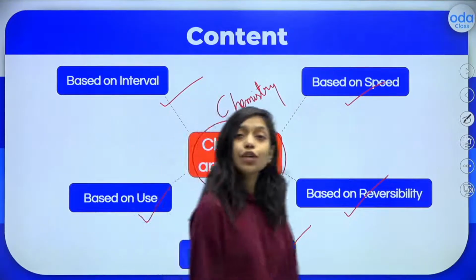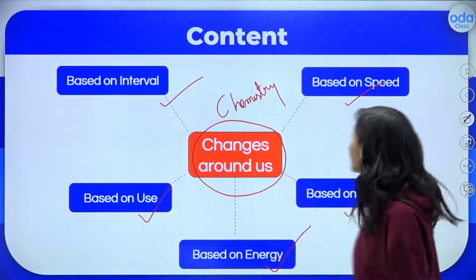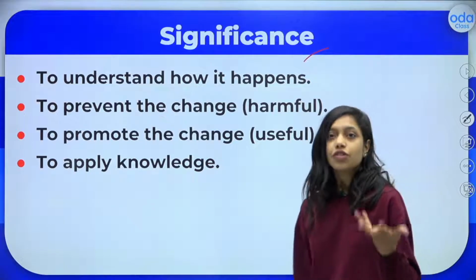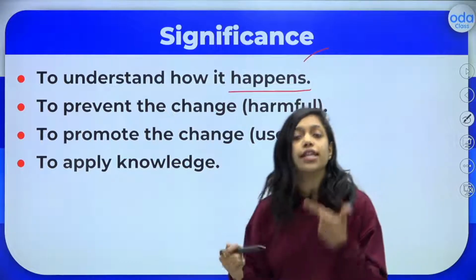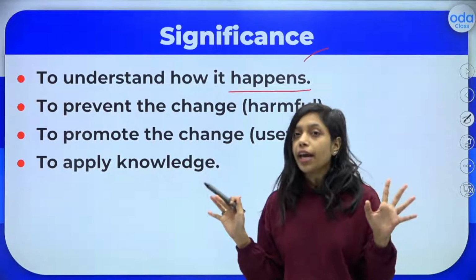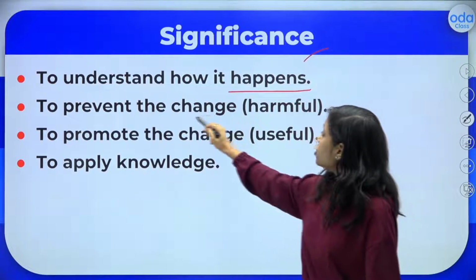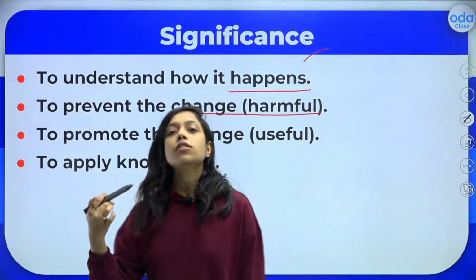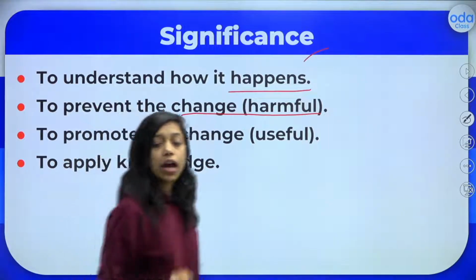Before starting, you may be thinking, ma'am, why should we learn this chapter? What is the use of learning this chapter? Of course, there is some significance. It helps us understand how changes happen around us. There are many changes happening around us, but we do not notice them. So to understand that, and to prevent harmful change, there are many changes which will cause harm to us. If you know what change is happening, you can prevent that harmful change.